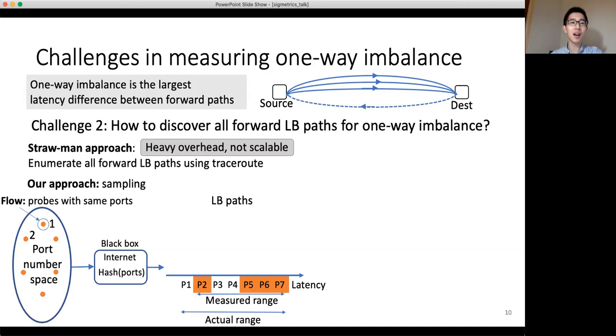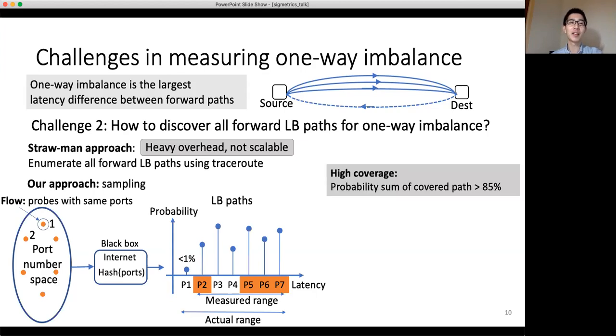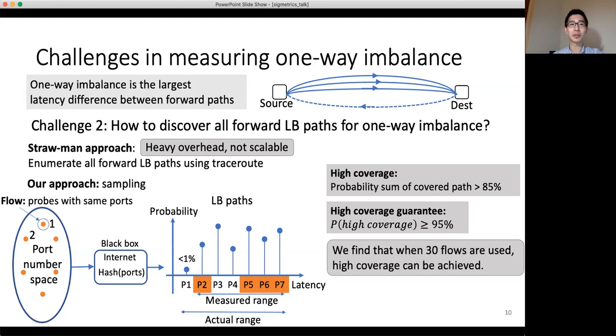Since some uncovered paths, for example, P1 here, could have very low path probability, covering all paths may require a very large number of samples. We instead define high coverage to be the probability sum of covered paths larger than 85%, and require high coverage to be achieved at the confidence level of 95%. We find that high coverage can be achieved when using 30 samples.